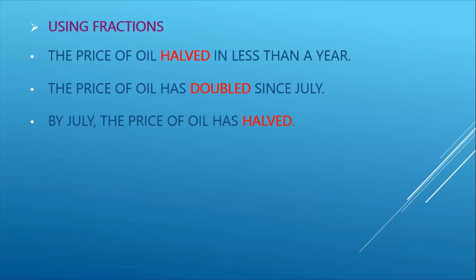After July, it doubled. Okay, by July the price of oil has halved. By July the oil price had become half. So this is another way we can express different fractions, I mean the different terms in fractions.